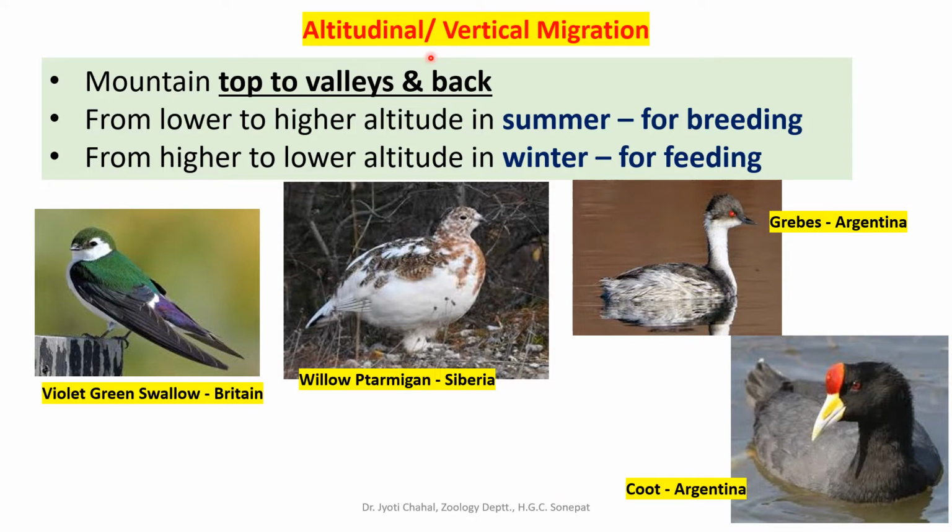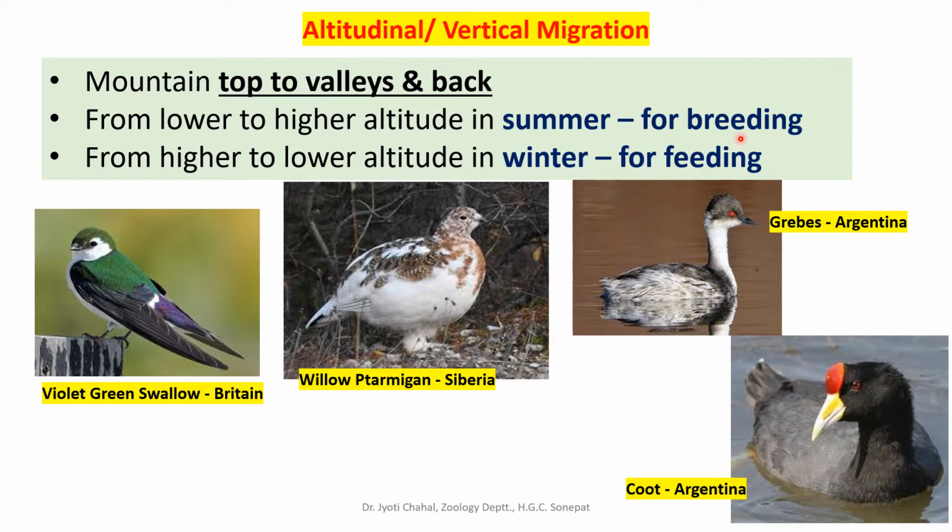First is altitudinal or vertical migration. As the name suggests, it is along the vertical parameter. That means from mountain top to valleys and back to the mountain. Valley means lower altitudes. Movement from lower to higher altitude is performed during summer, specifically for breeding purposes.